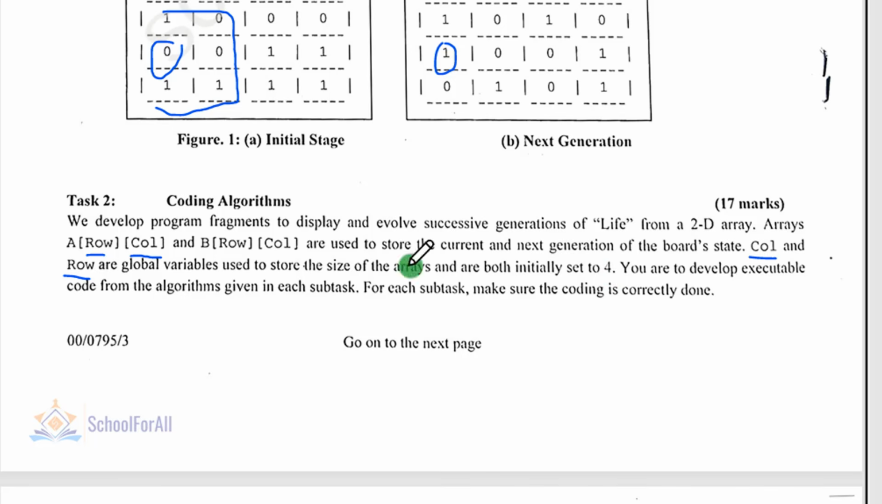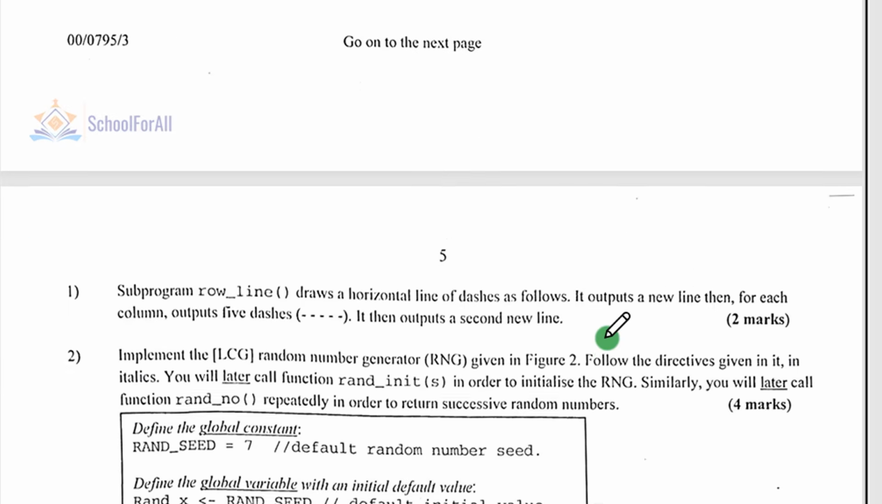So in this case, we are going to declare row and col as constants, because they have a fixed value. So I'm going to show you how to do so. You are to develop executable code from the algorithm given in each subtask. Full stop. For each subtask, make sure the coding is correctly done. Perfect. Good. So we are going to do so.